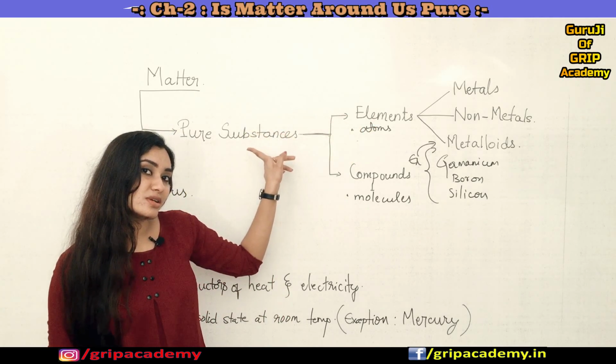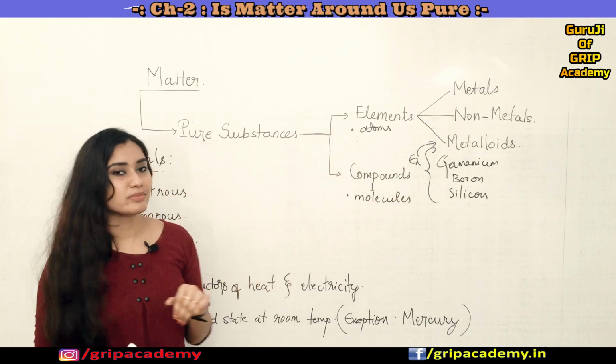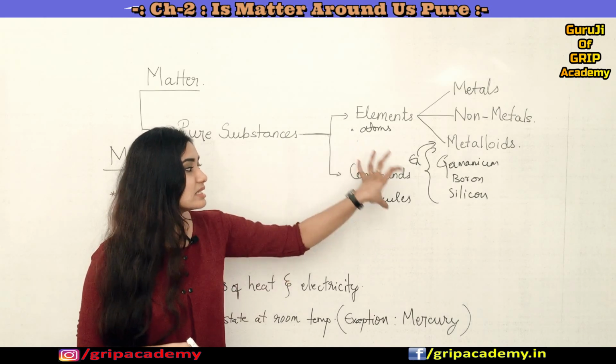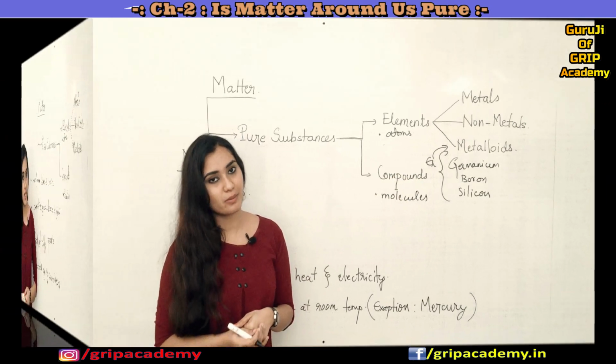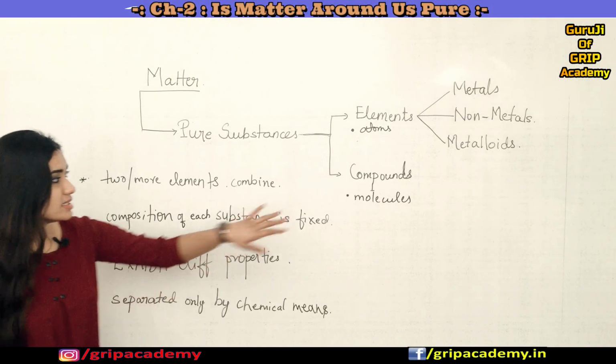Any element is also a pure substance. That's why we bring these compounds under pure substances. So now let us understand a few properties which are exhibited by the compounds.